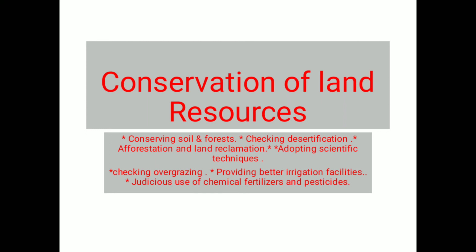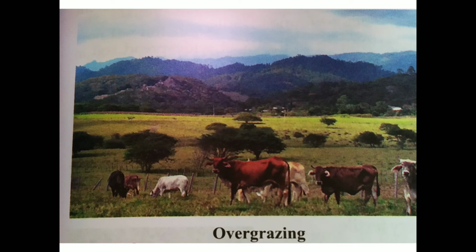Then checking overgrazing. Animals graze over the land, and due to overgrazing the land becomes open, and then the wind blows and erodes the topsoil, which is a great loss. So this soil has to be conserved, and for this we have to check overgrazing. Then providing better irrigation facilities. If better irrigation facilities are there, the land can be cultivated and brought under proper use, and it will also help people reside in such areas.